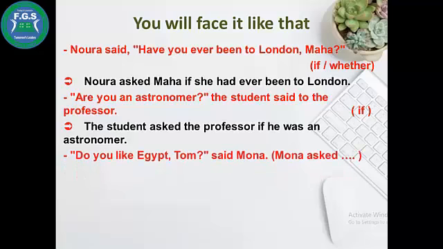"Do you like Egypt?" Mona said to Tom. Mona asked Tom. I will join with if. You will be he because she asked Tom, and Tom is a boy. So Mona asked Tom if he liked Egypt; like will be liked.